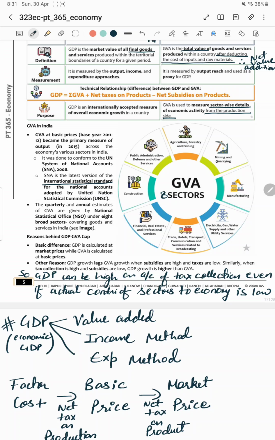GVA is calculated across 8 sectors: agriculture, forestry, fishing; mining and quarrying; manufacturing; electricity, gas, water supply and other utility services; trade, hotel, transport, communication and services related to broadcasting; financial, real estate and professional services; construction; public administration, defense and other services. Now its quarterly and annual estimates are given by NSO under all these 8 broad sectors.